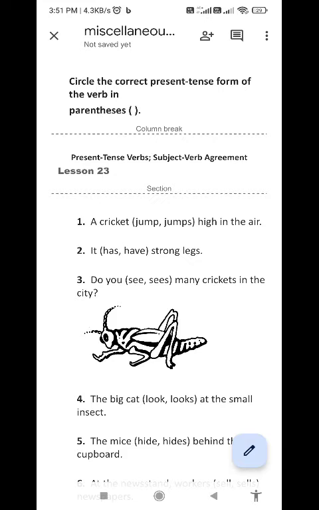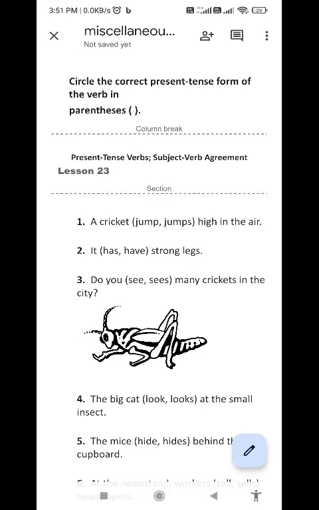It has or have strong legs. It means singular. With singular we always write has. With plural we write have. Any exception? Yes, it is I. I is the only pronoun that takes have with it. So it has strong legs.